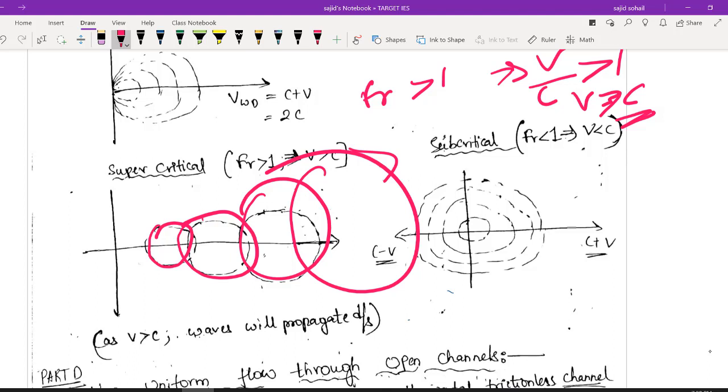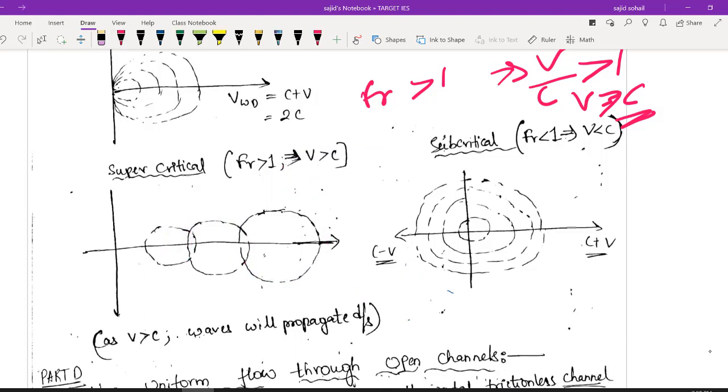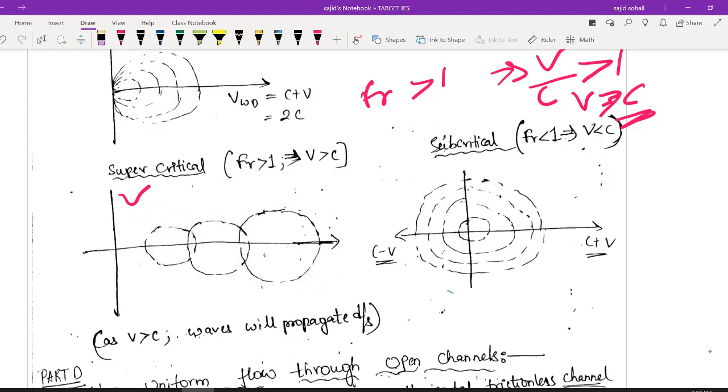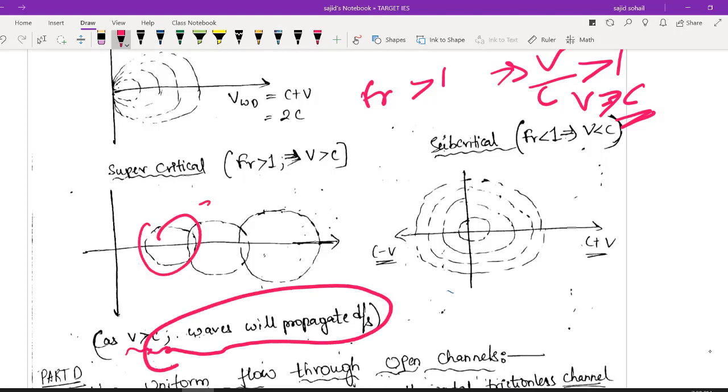समझ में आ गया कॉन्सेप्ट? समझ में आ गया आपको? So whenever you are creating the disturbance, as the velocity of water is very high, the pattern which will be generated, right, it will be something like this. Okay, concept is very clear, right? I hope you got it. So as velocity of water flow is very high compared to that of waves whatever you are being generated, so wave कुछ इस तरह से propagate होगा. End of story. Now let us see the subcritical case.